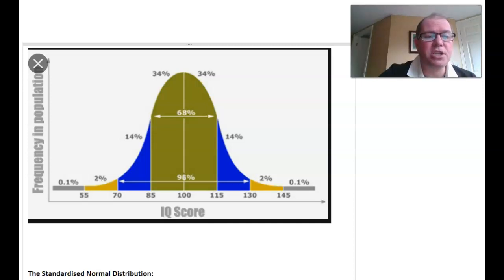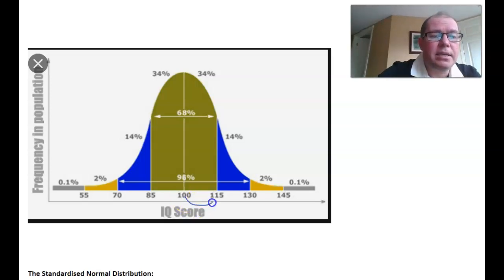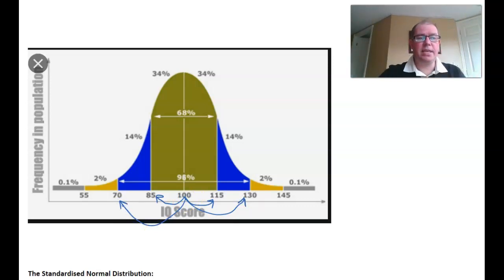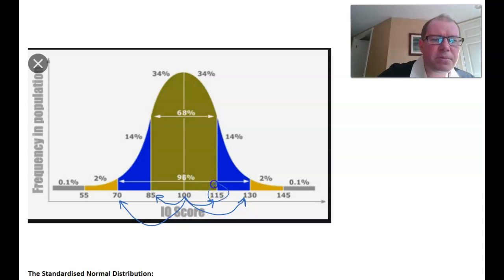So because the standard deviation is 15 here, within 1 standard deviation is 68%, within 2 standard deviations, which would be 30 at either side, is 95%, and then we've got 98%. So there's the rule that you learnt last time. But the problem is that those probabilities are true for these specific numbers because of the standard deviation being 15.